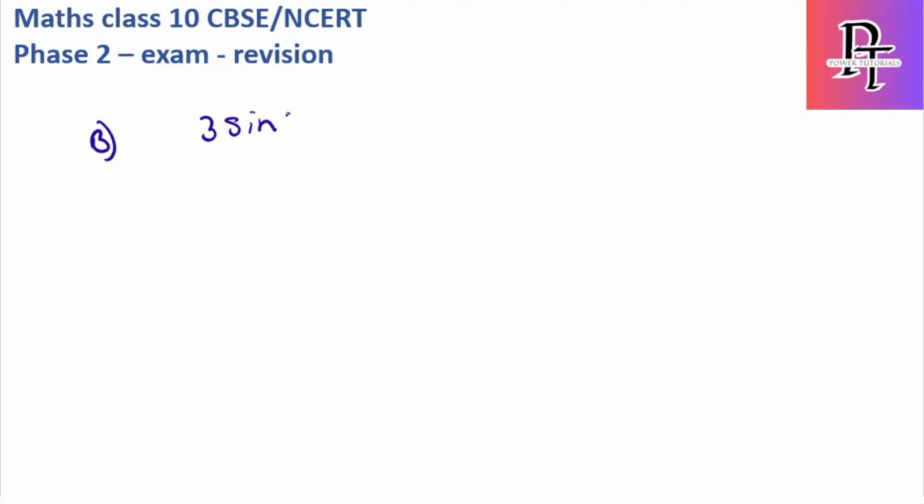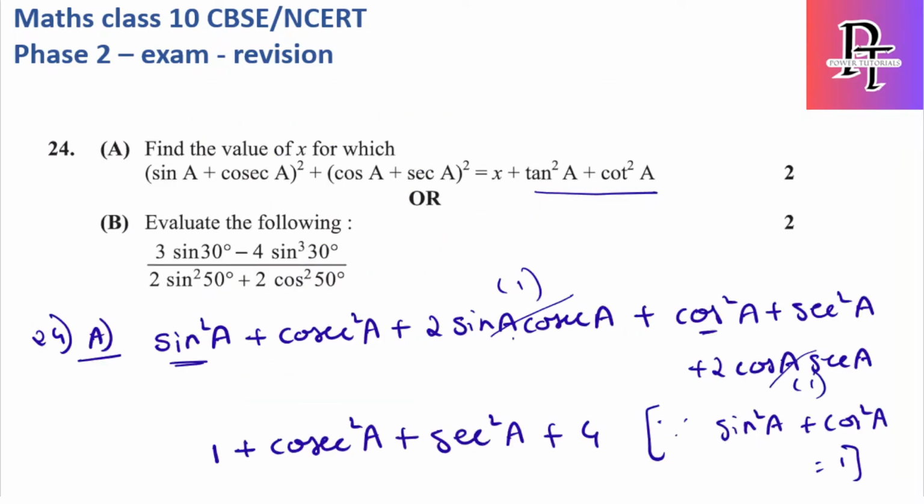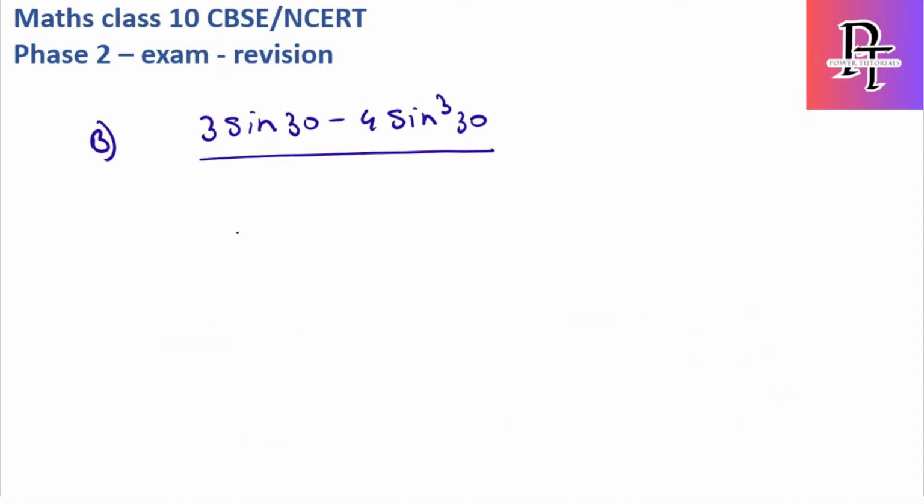3 sin 30 minus 4 sin cube 30 by 2 sin square 50 plus 2 cos square 50.